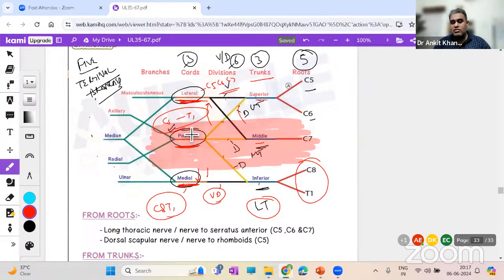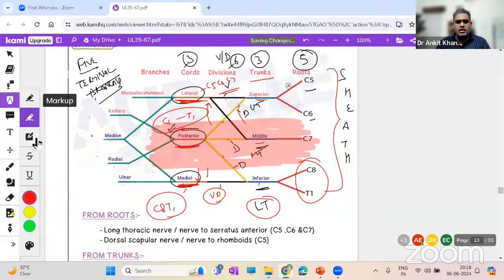All this happening, therefore we say that the axillary artery and the brachial plexus are running in a common sheath known as the axillary sheath. And the vein is actually a bit outside. That's the deal over here. The vein is a bit outside, more on the medial side. This is the axillary vein running.